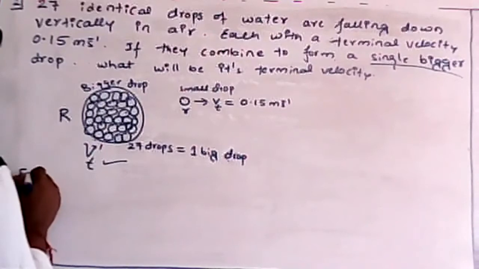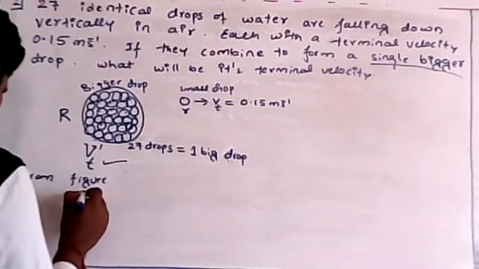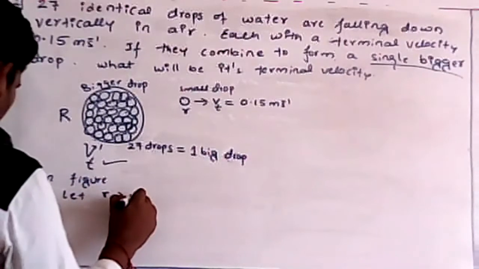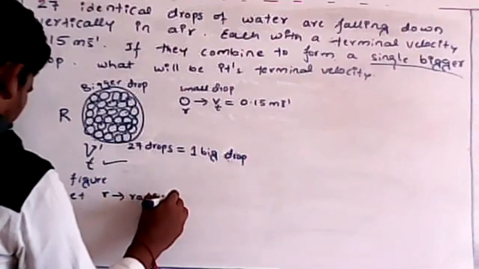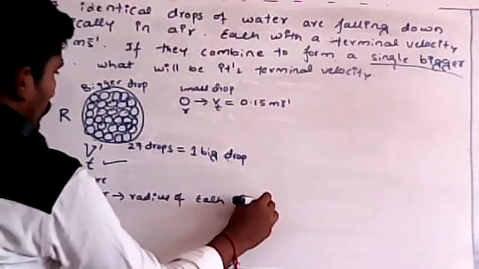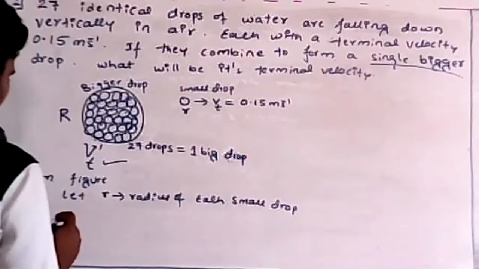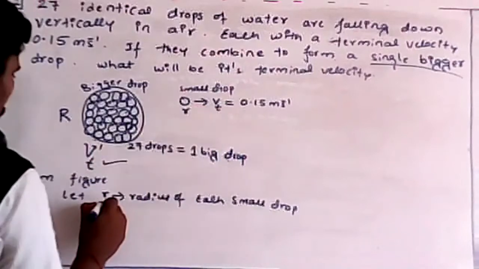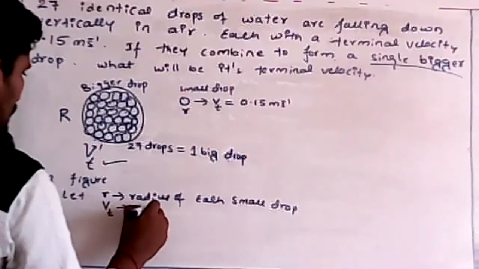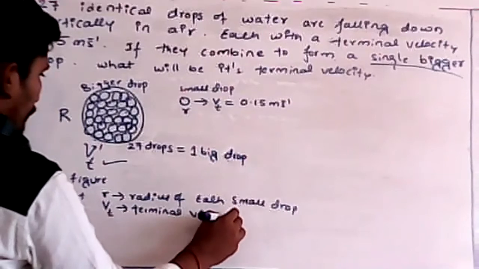From the figure we can write: let r be the radius of each small drop. Then Vt is the terminal velocity of the small drop.